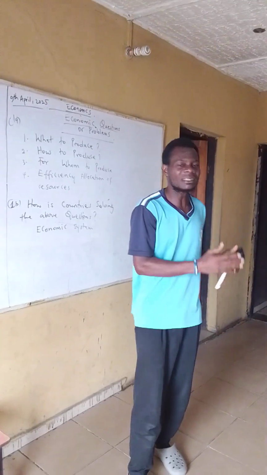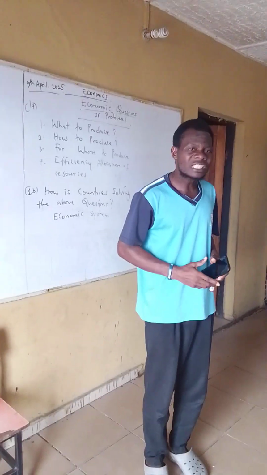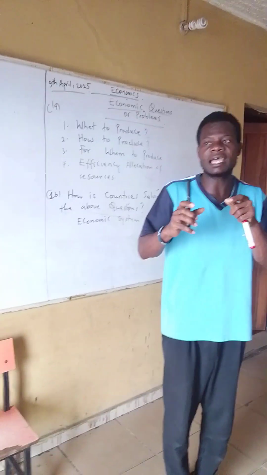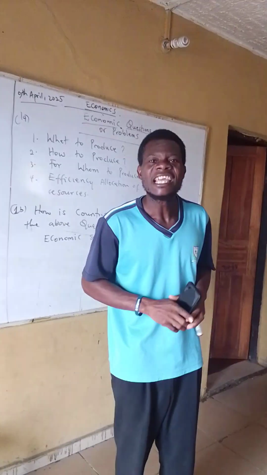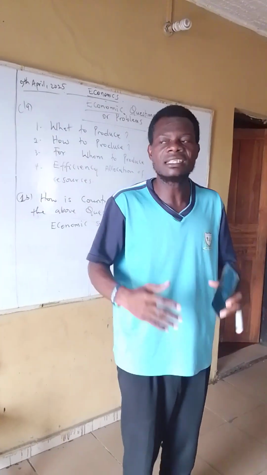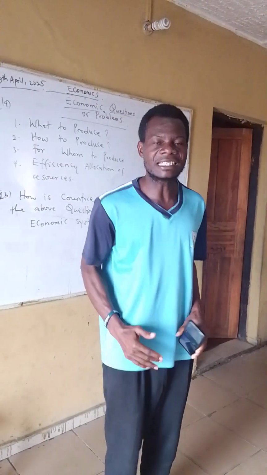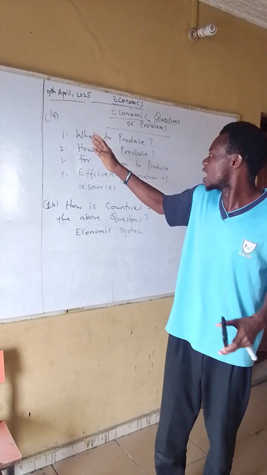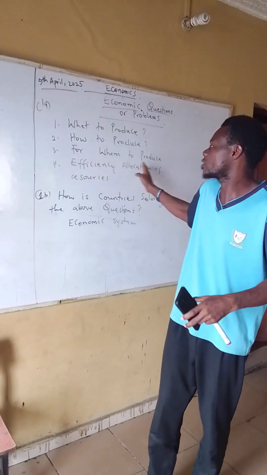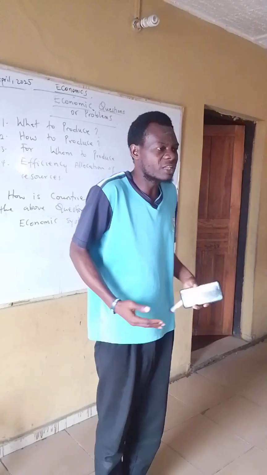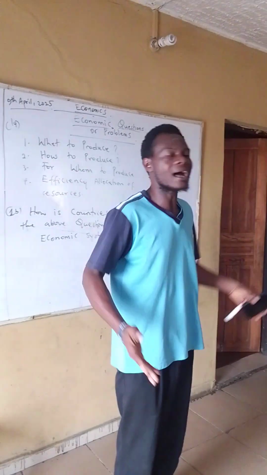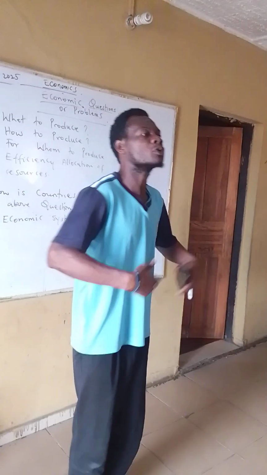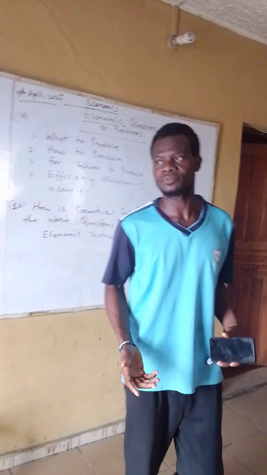Number one is the capitalist economic system, which means the means of production, distribution, and the exchange of goods and allocation of resources is determined by private individuals. That is, the country allows private individuals to decide what to produce, how to produce, for whom to produce, and efficient allocation of resources, which means private individuals are given a free hand to own businesses, to own factors of production, to produce goods and services for people to use.